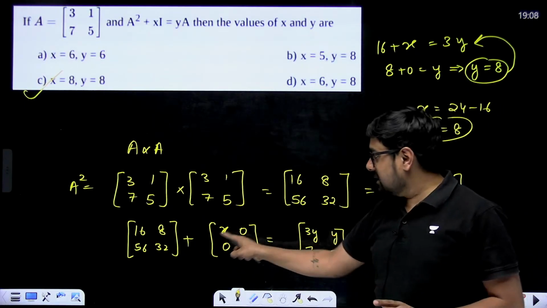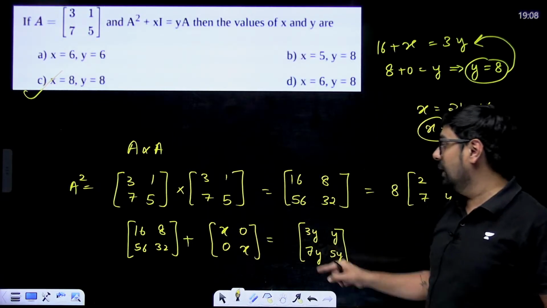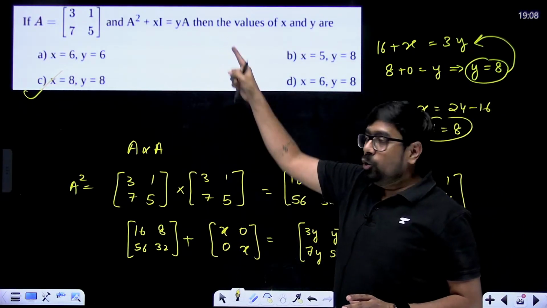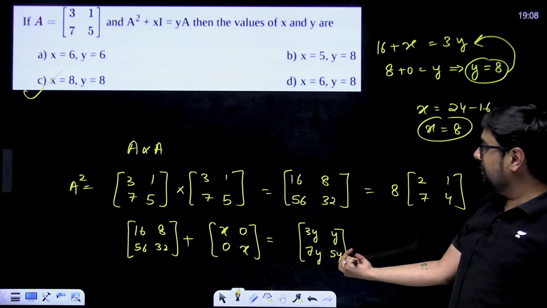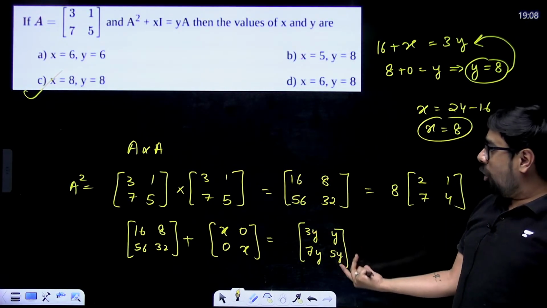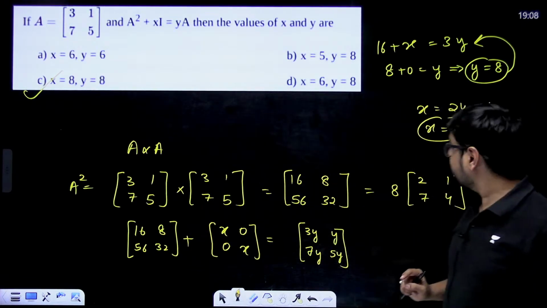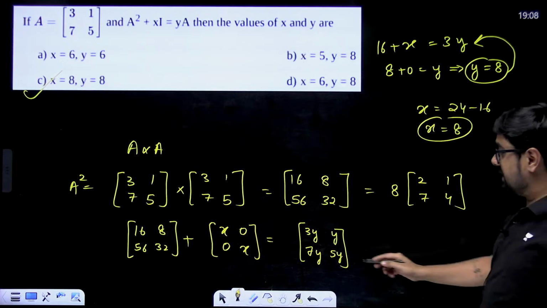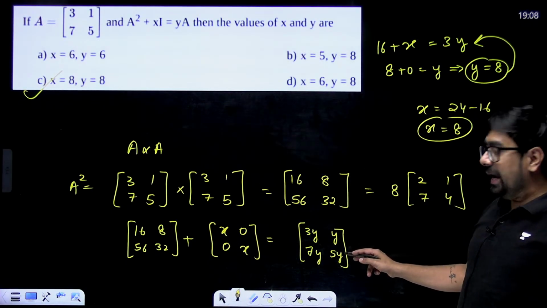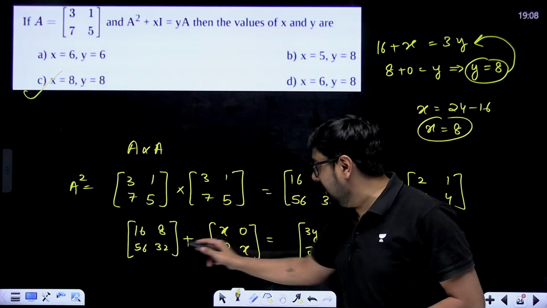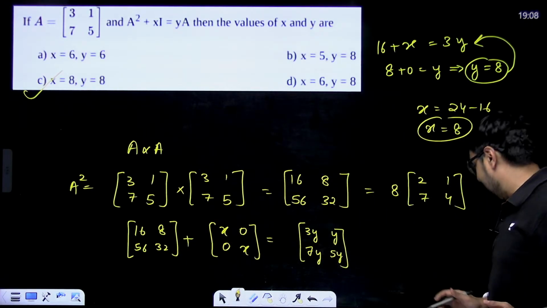That is this, x multiplied with every element: x into 1, x into 0, 0, x into 0, 0, x into 1, x. Then y into A. A is your main matrix, this. So y will be multiplied in every element. And you don't even need to check all of them. You can see y is 8. So 7 into 8 is 56. Correct? 5 into 8 is 40, which is equal to 32 plus 8. Correct? It's all clear and correct.